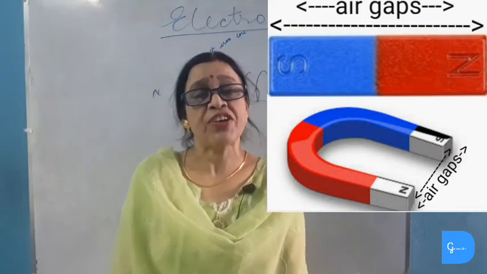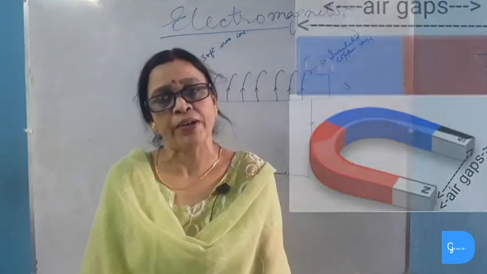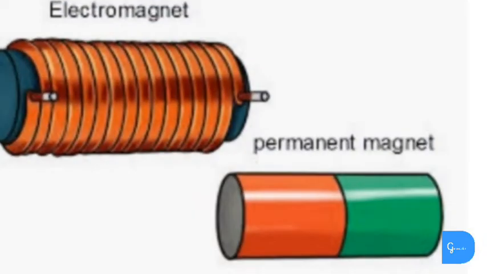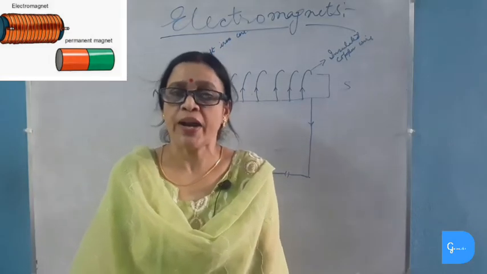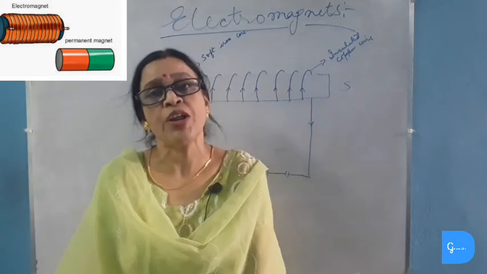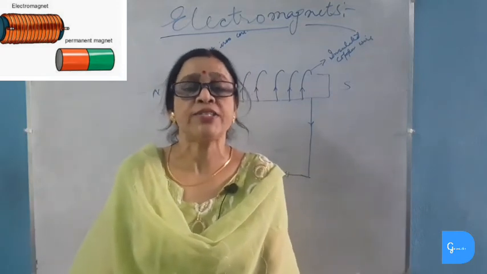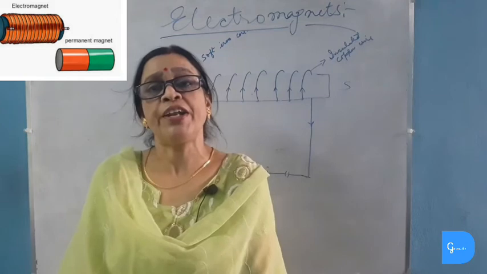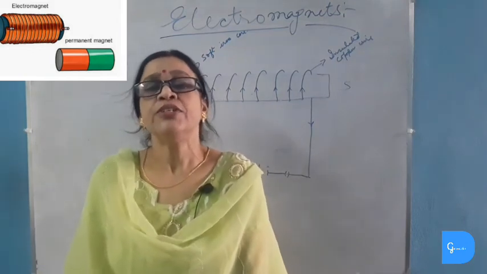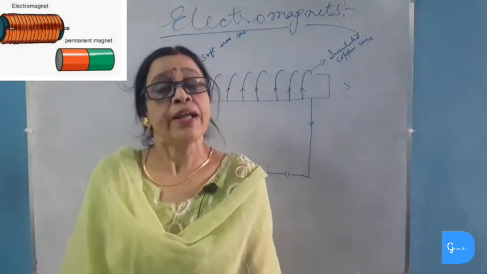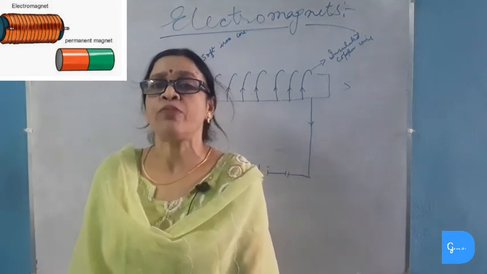Now we will study the difference between a permanent magnet and an electromagnet. Permanent magnets are always permanent and they cannot be demagnetized, whereas electromagnets are temporary magnets and work only when the current is switched on. When the current is switched off, the electromagnet does not work, so it is a temporary magnet. The polarity of permanent magnets cannot be changed, whereas the polarity of electromagnets can be changed by reversing the direction of current.